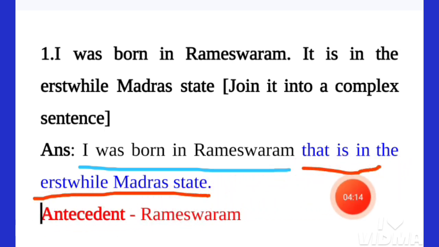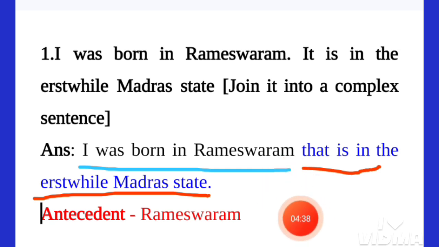The red marked clause is the subordinate clause and the blue marked clause is the principal clause. This red marked clause cannot express its own meaning itself. It has to depend on the main clause, "I was born in Rameswaram."